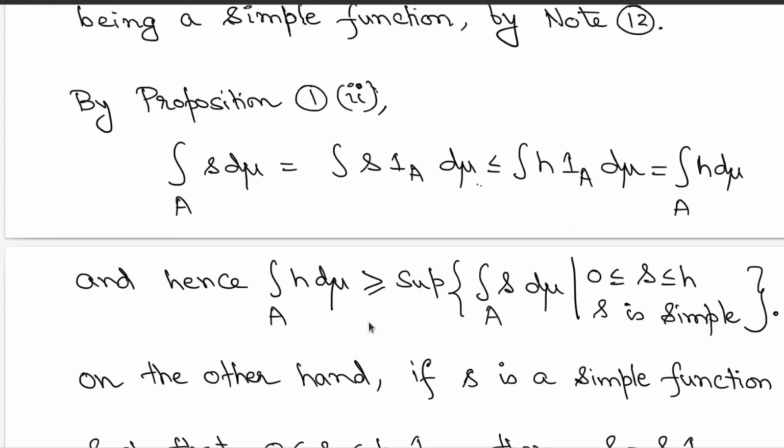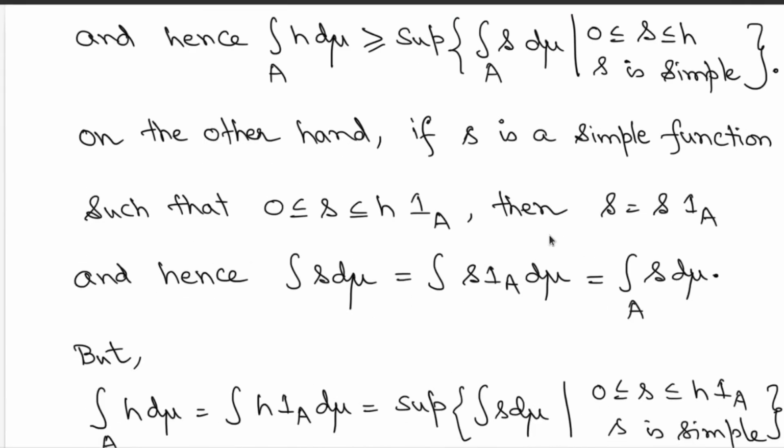So we want to somehow get the other sided inequality. Now what do we do? You will now start with a simple function that is below h times indicator A. Our target is to compare with the integration of this function, correct? So you start with a simple function s which is now below h times indicator A. Now observe that on the complement of the set A, this relation will tell you that s is 0.